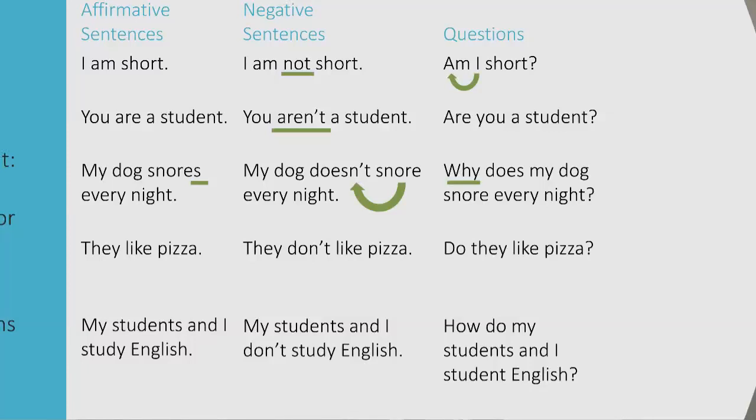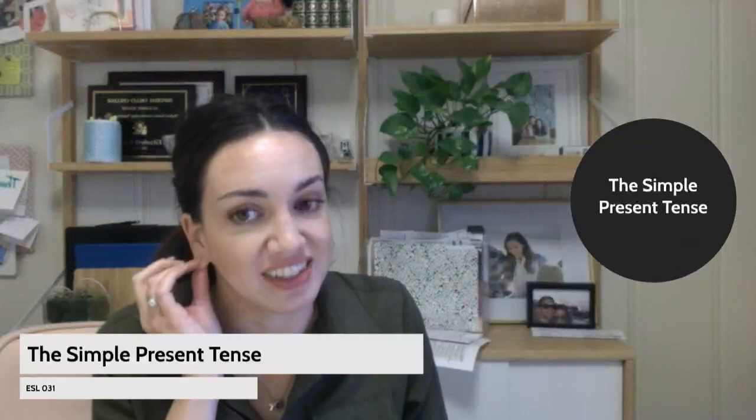As another example, do they like pizza? Here again, we've switched the subject and the auxiliary, or the first part of the verb, and kind of sandwiched our subject. Do they like pizza? And finally, we have another information question. How, and here's our sandwich, do my students and I study English? That says student English, but it's study English.